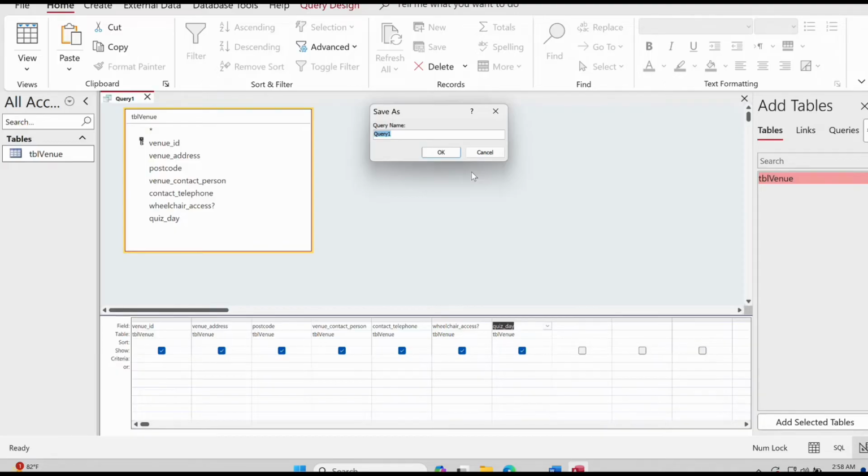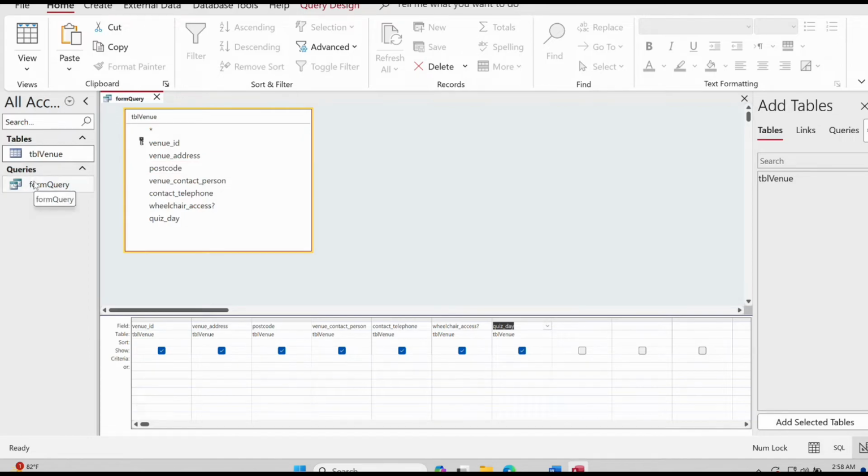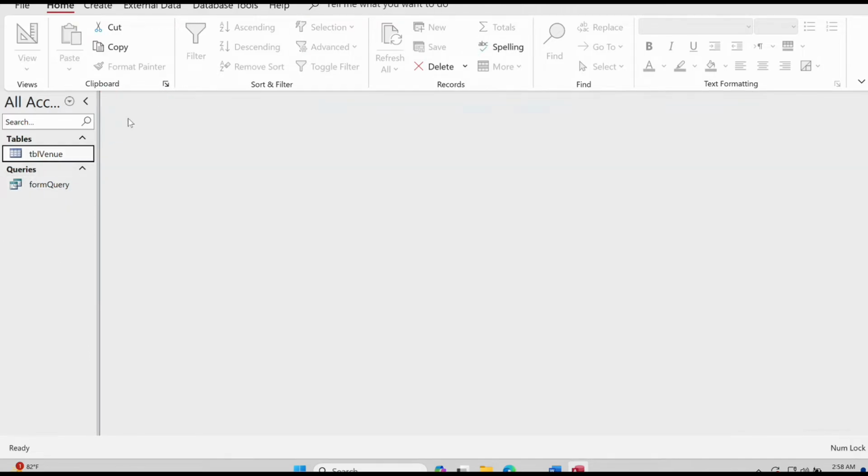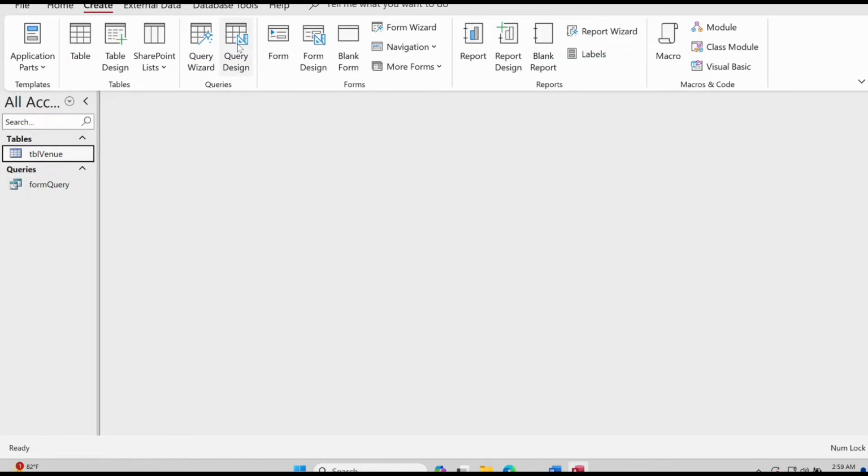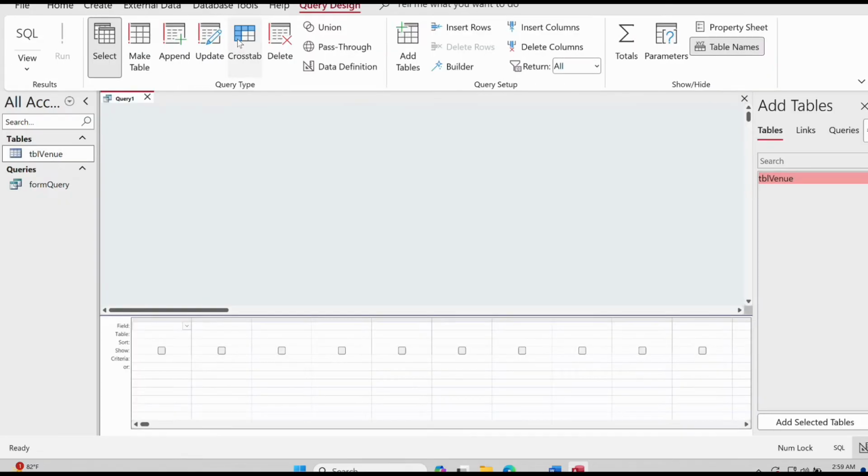So always provide a meaningful name, so it will be easier for you to identify what the form is, or why you made this type of query. So maybe I can add the name form query. Okay, so there is one of the queries added. Then we will add another query, and for that we'll go to create, and from here we will choose query design, and again we will take the table because we have only one table, right?